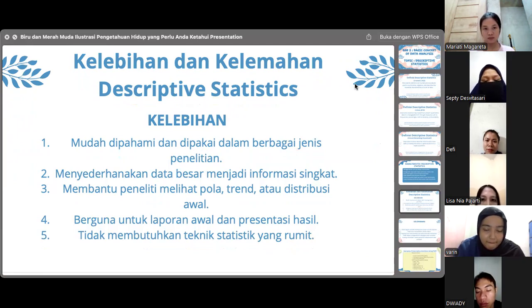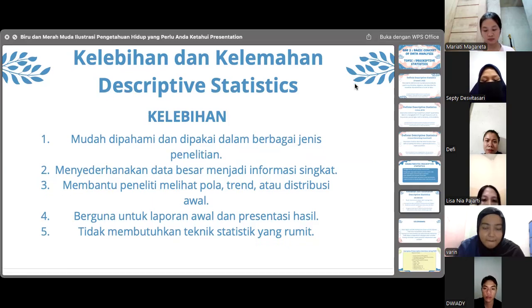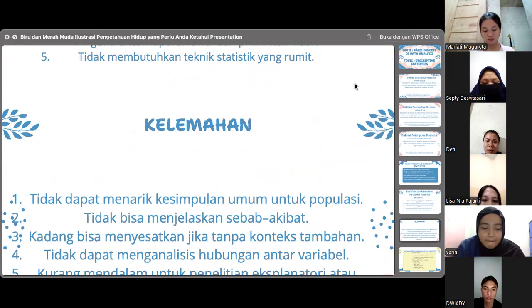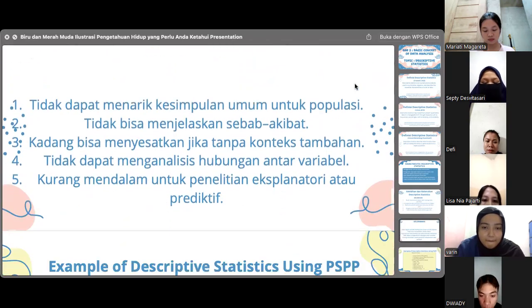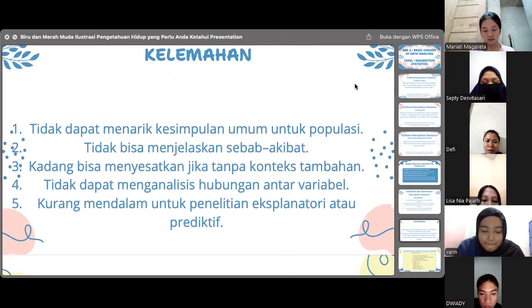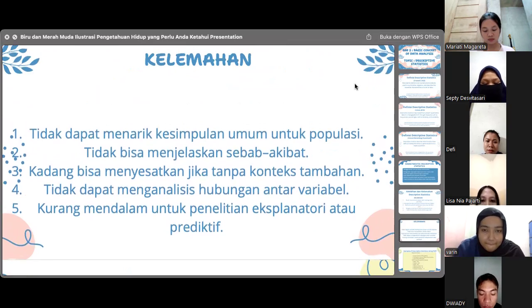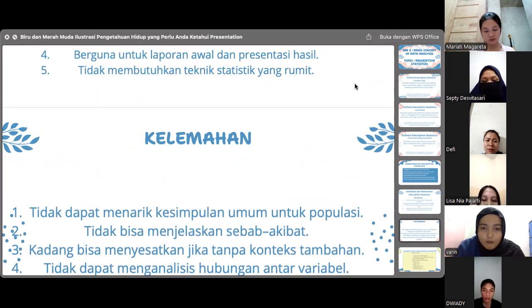This is different from explanatory or predictive research. Descriptive statistics also have several weaknesses. They cannot be used to generalize results or explain cause and effect relationships. Therefore, descriptive statistics are mainly used for summarizing data, not for deep analysis.